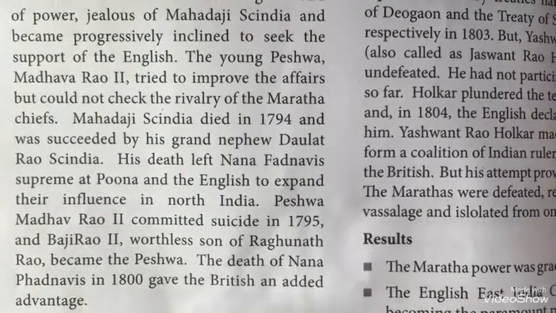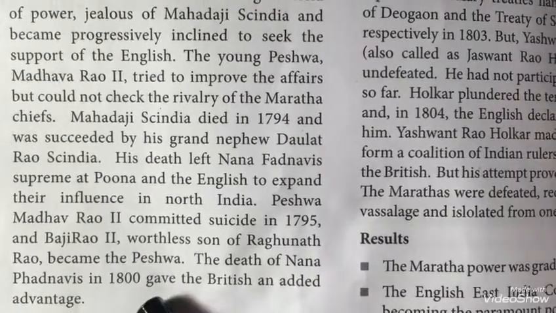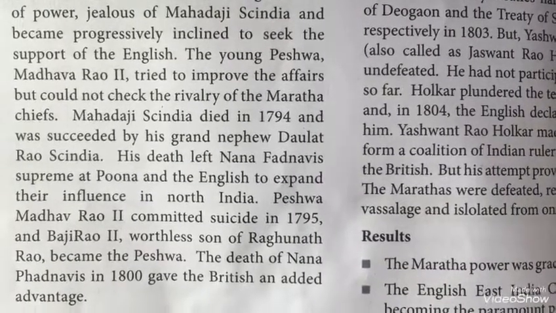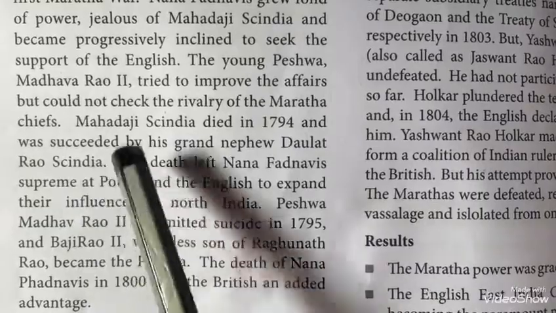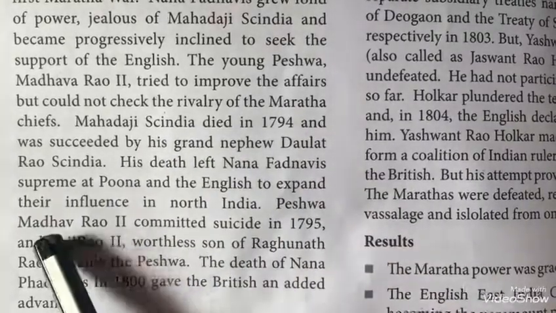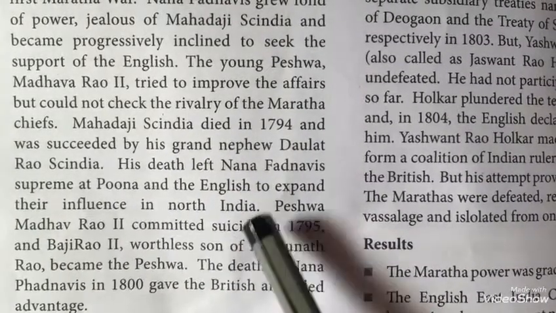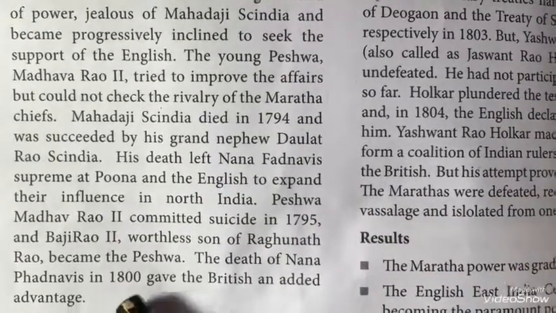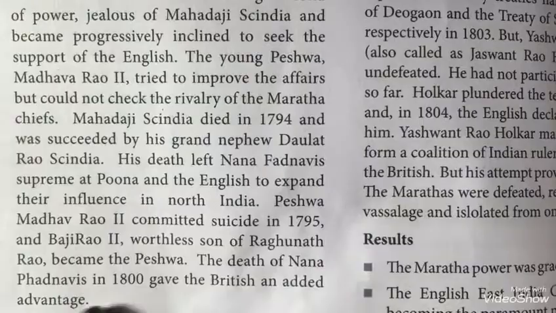The death of Nana Fadnavis in 1800 gave the British an added advantage. So now Mahadaji Scindia has died, and Madhav Rao II has committed suicide, and now Nana Fadnavis has also died. So this gave the British an added advantage.